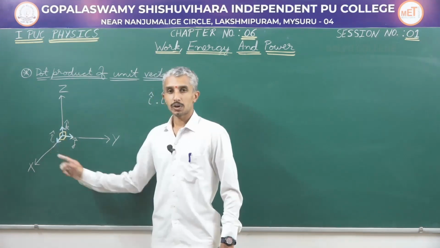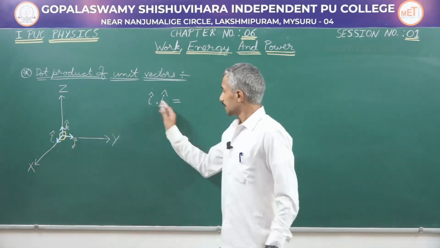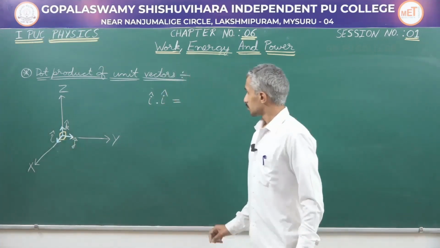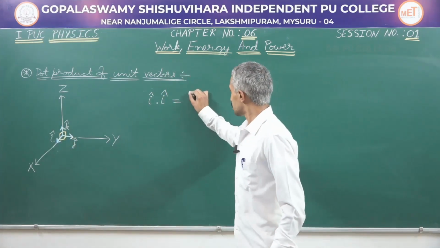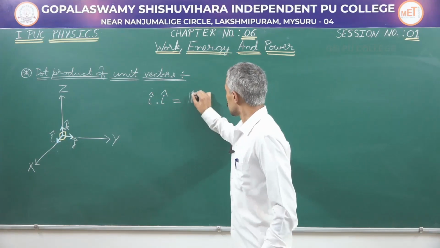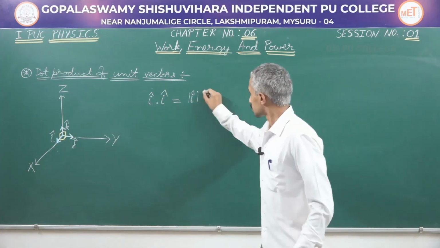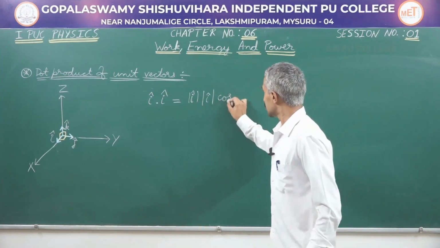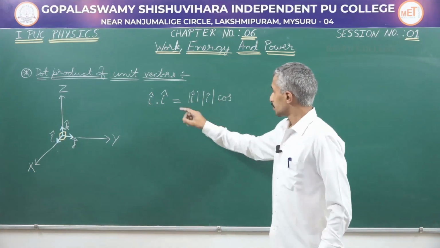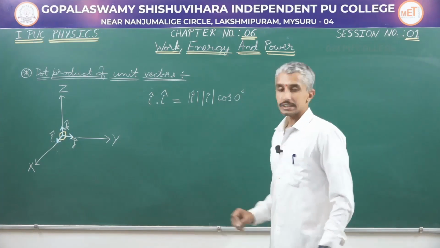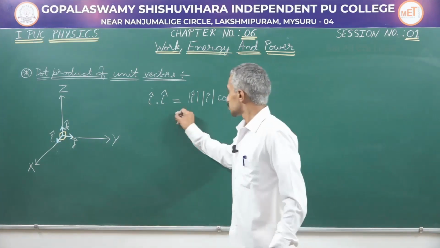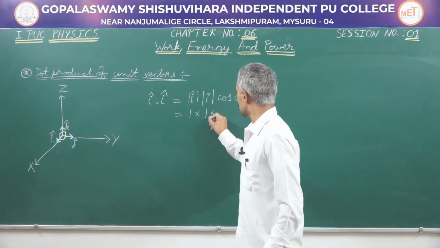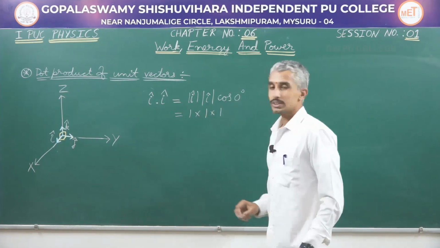i has a magnitude of 1. i dot i, which is multiplying the same vector using the dot product, is going to be equal to the magnitude of i into again the magnitude of i into cos of the angle between them. Here it is 0 degrees. So, this is going to be equal to the magnitude of i, which is nothing but 1, again into 1, and cos 0 is again 1.